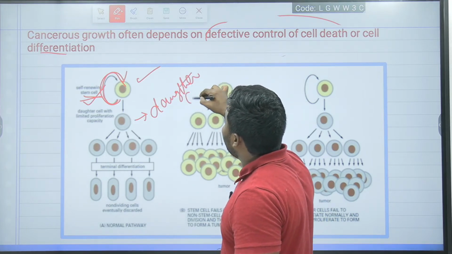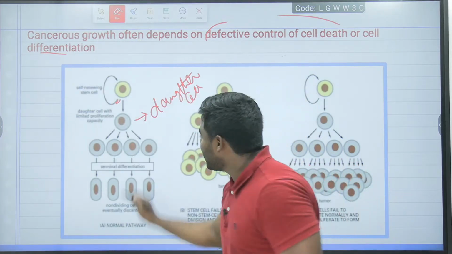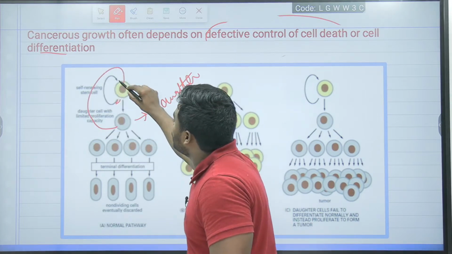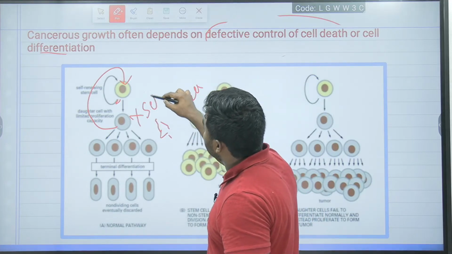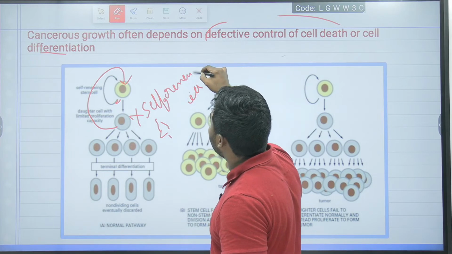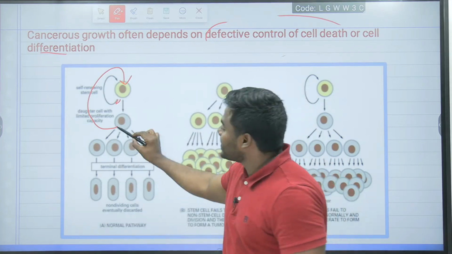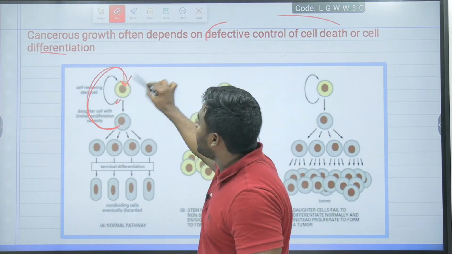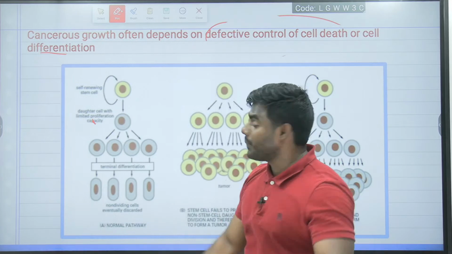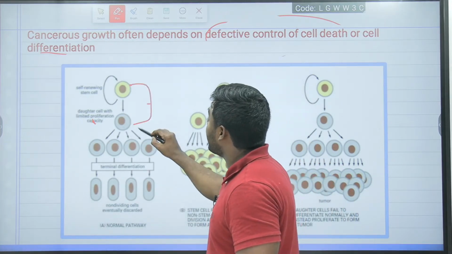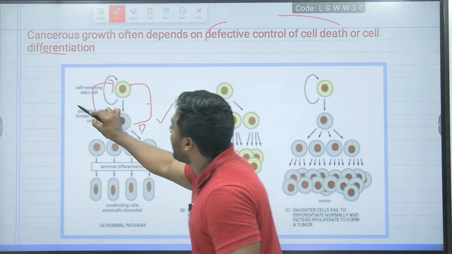Now, you all have to ask me a valid question. What is the question you have to remember? Can this daughter cell give rise to the parent? No. So what statement can I give? I can say that this daughter cell is not a self-renewing cell. The daughter cell does not have the ability or capability to give rise to the parent cell. The parent cell can give rise to the daughter cell, but the daughter cell cannot give rise to the parent cell.